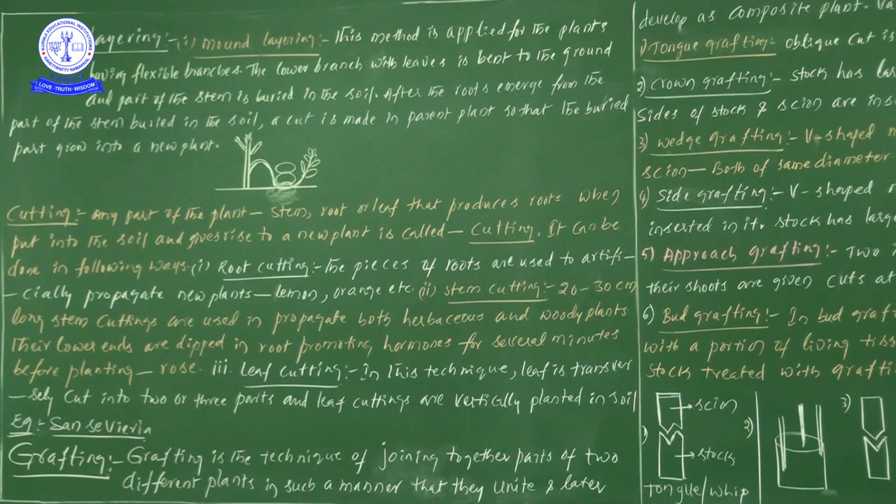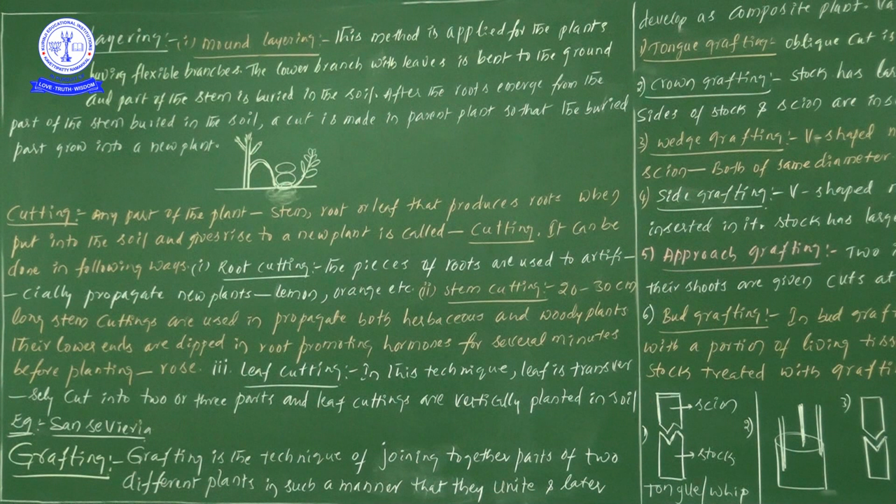Next one, now let us see. Root cuttings: best examples are lemon and orange. Next, from the stem cutting point of view, 20 to 30 centimeters long stem cuttings are used to propagate both herbaceous and woody plants. Here, how much length of stem cuttings do we use? Scientists have given exact information: 20 to 30 centimeters long cuttings.